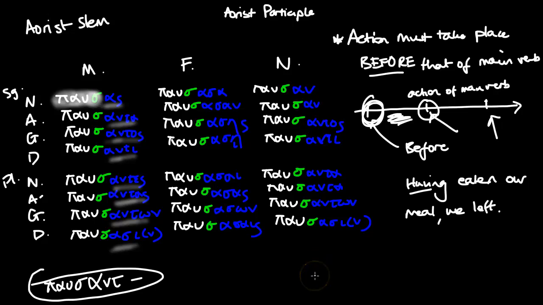And you get to that, just to cover it all once again, by getting the aorist indicative epausa, removing the augment to get pausa, removing the endings to get paus, and then adding on these relevant endings. So that's for the masculine. For the feminine, it just goes like thalassa, and for the neuter, it's just like the present participle. It's very similar to the masculine. So you just have the shortening. You just have the nu instead of the sigma in the singular, and obviously in the plural, you've got the nominative and the accusative forms ending in alpha.